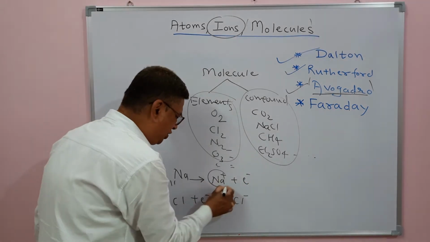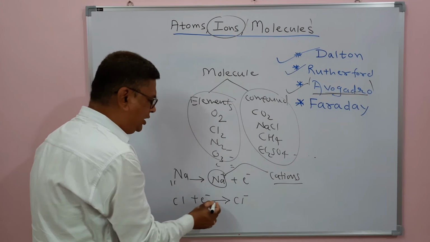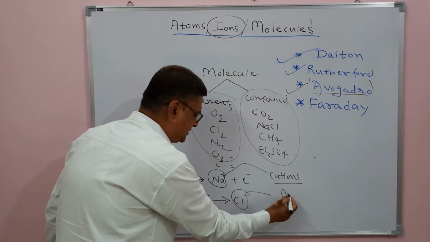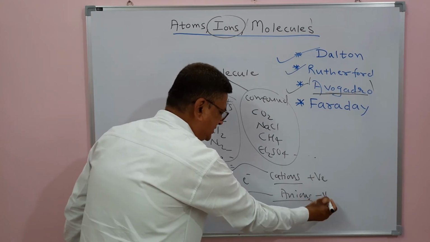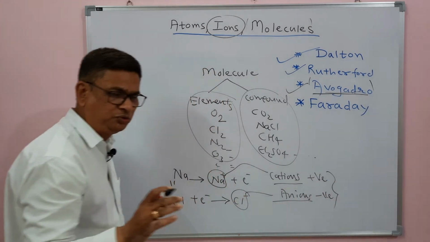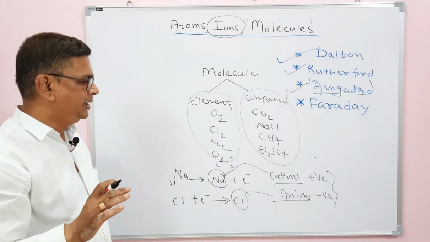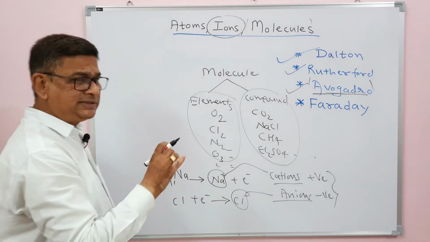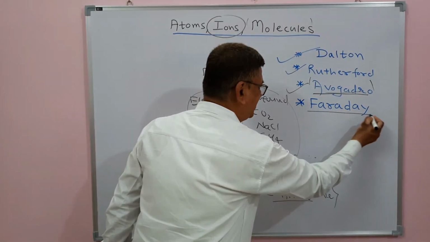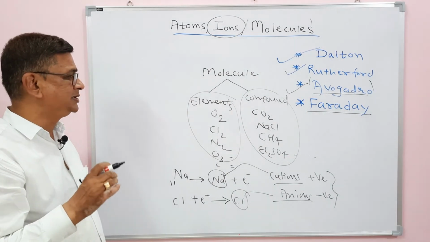All positive ions are called cations, and negative ions are called anions. So cations have positive charge, anions have negative charge, and these two are ions. The concept of the ion was given by the very famous scientist Michael Faraday. It was the first time that the concept was used, by Faraday.